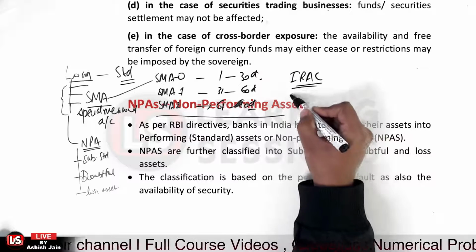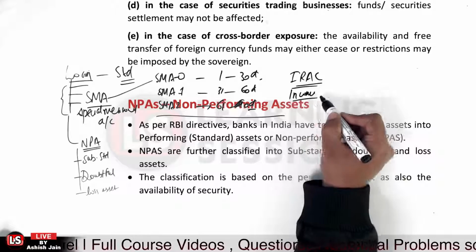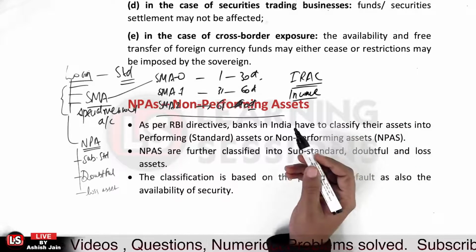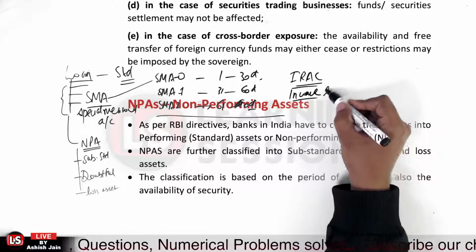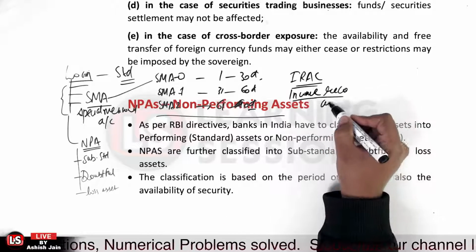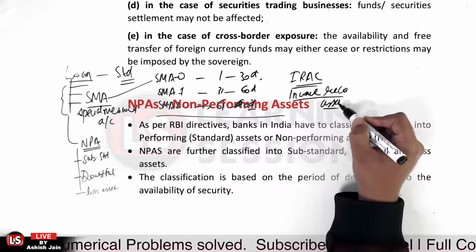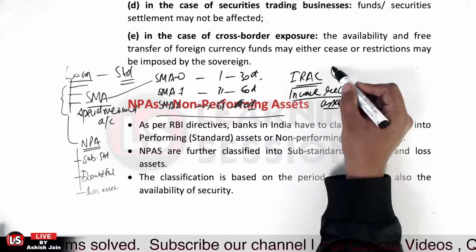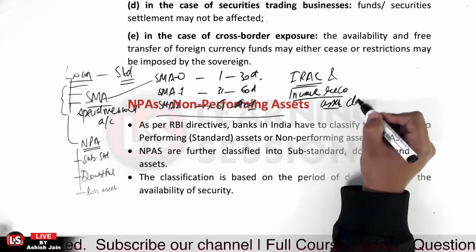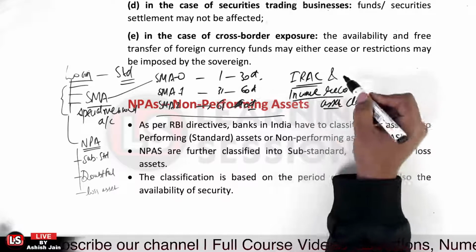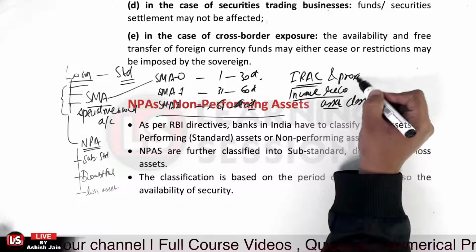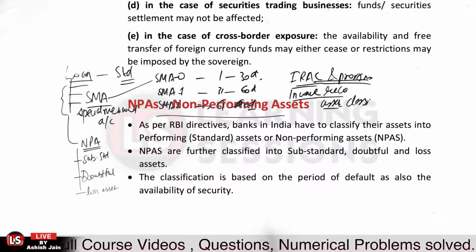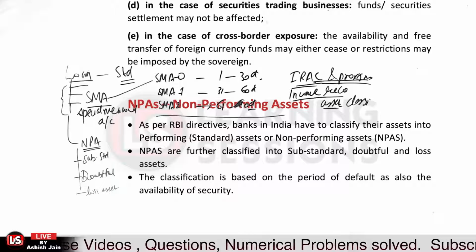So what norms are applicable over there? IRAC norms are applicable, which are basically income recognition, because how we classify our income is based upon the categorization of the loan account itself. So it is related to income recognition and asset classification, and also we need to maintain the provisions for the same. So these are said to be IRAC and provisioning norms. These are said to be the asset classification. Now, what do you mean by IRAC and provisioning norms? That you need to classify your assets, and further you need to maintain the provisions for the same.